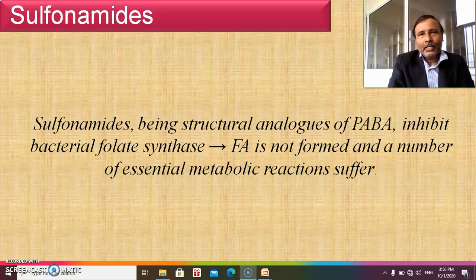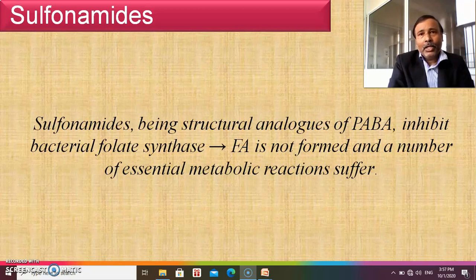The bacteria synthesize folic acid by using PABA as a constituent, which is taken from the media, and the sulfonamide, being a structural analog of PABA, inhibits bacterial folate synthetase. So ultimately folic acid will not be synthesized and the remaining functions related with folic acid will suffer. Sulfonamide competitively inhibits the union of PABA with pteridine residue, which ultimately forms a dihydropteroic acid.